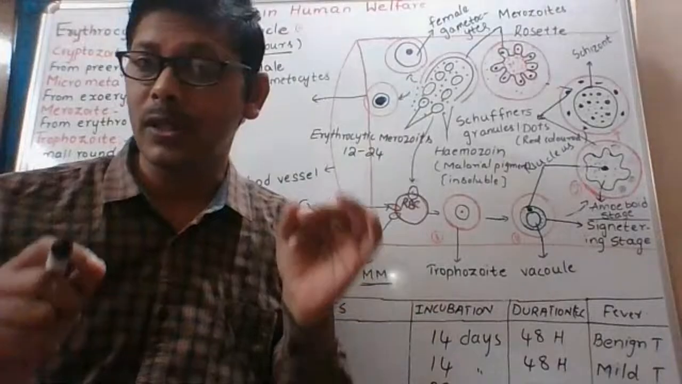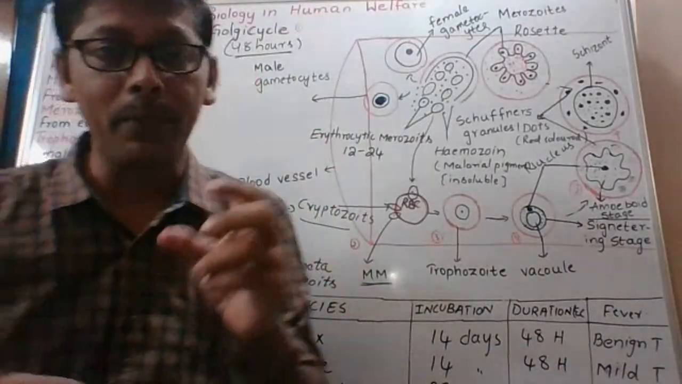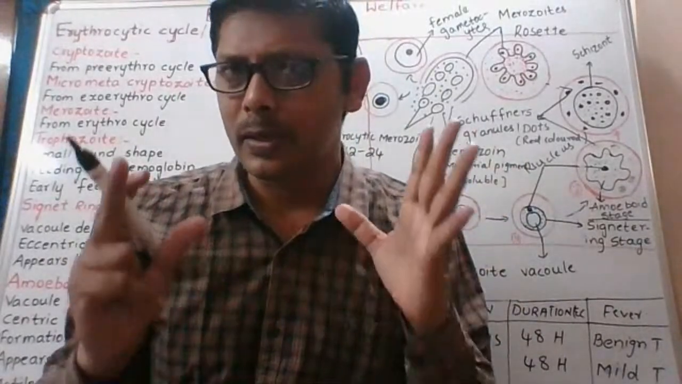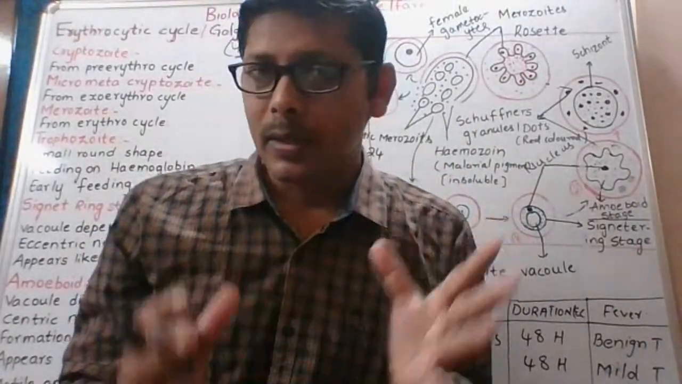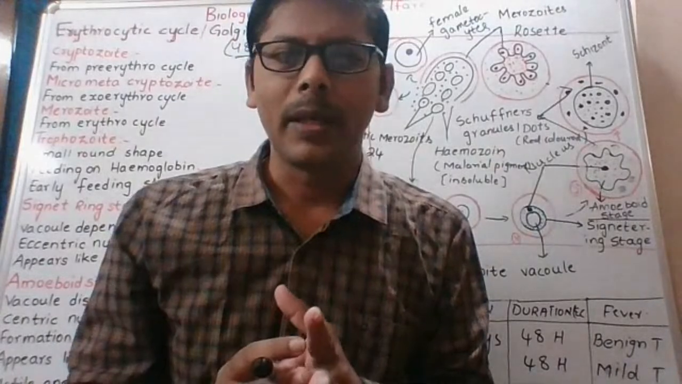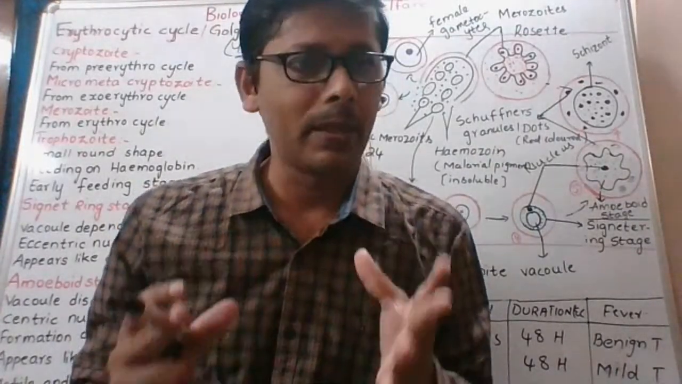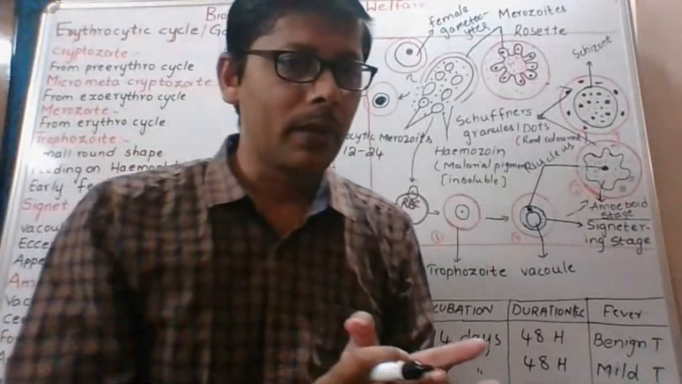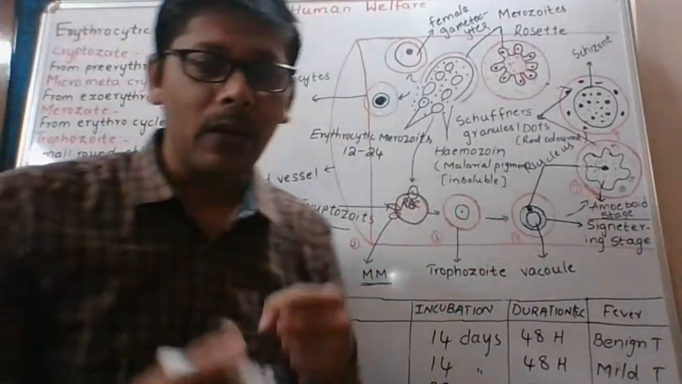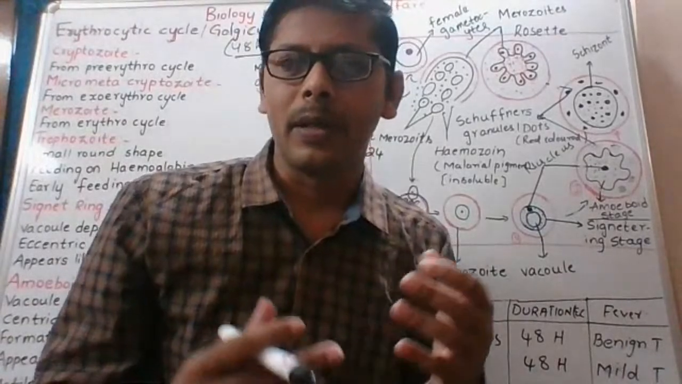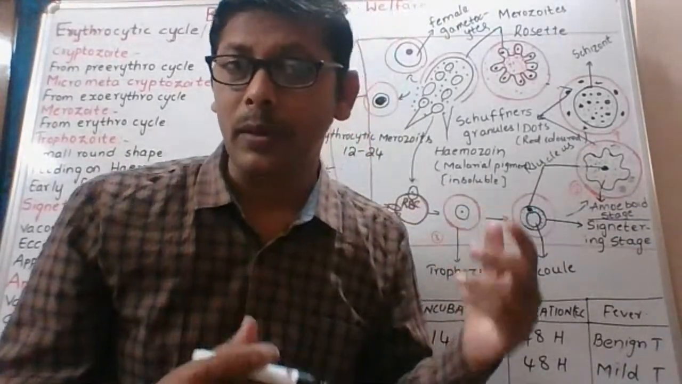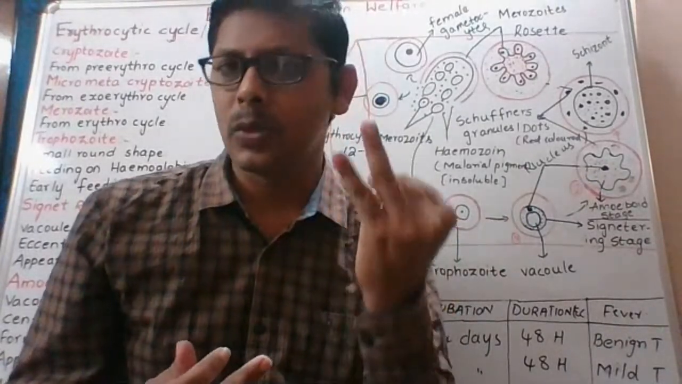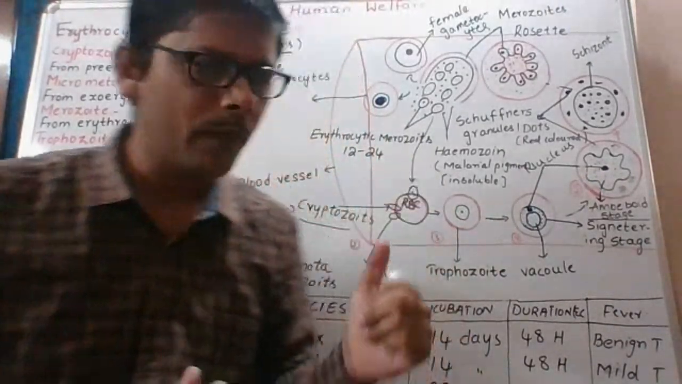Here I am asking about each point. First point, who described the erythrocytic cycle? The answer is Golgi. Hence it is called Golgi cycle also. The next one is, how many hours does it take? It takes 48 hours to complete. How many days? It is 2 days, 48 hours.